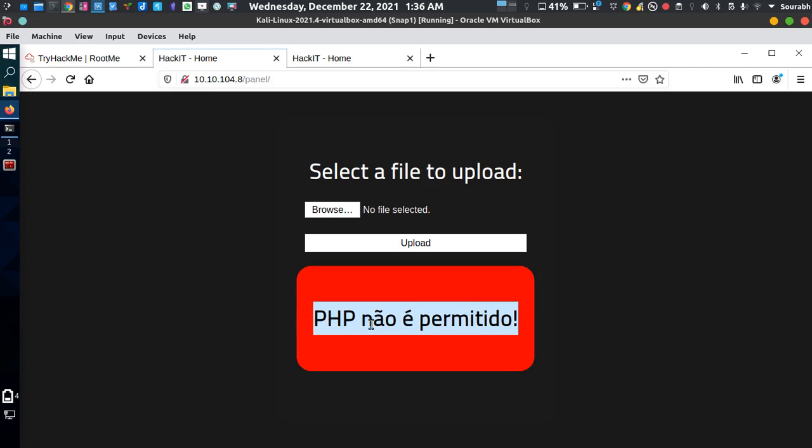As you can see, I don't understand it, it's a Latin language or something, but it says that PHP is not allowed. So in this situation, for example, let's just say you are in the IT sector and you want to get some sort of access to the domain controller, to some sort of Linux administrator, and the company is hosting a website in an internal network.